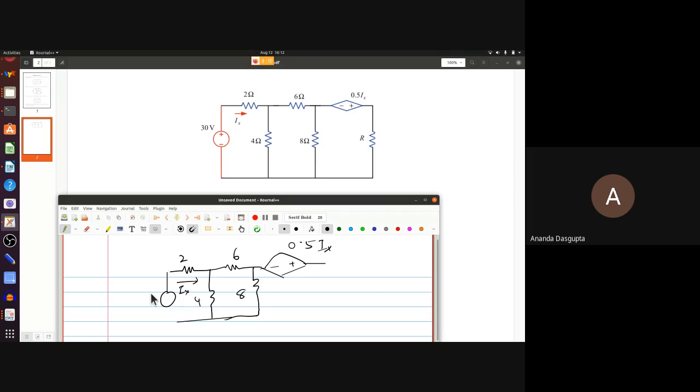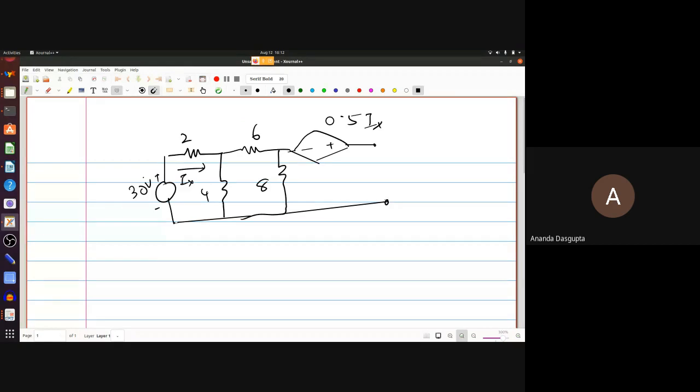And you have a 30 volt source. Okay. And this is where you have the R connected. So this is basically what is inside my black box.